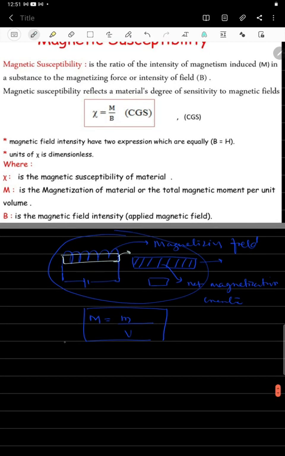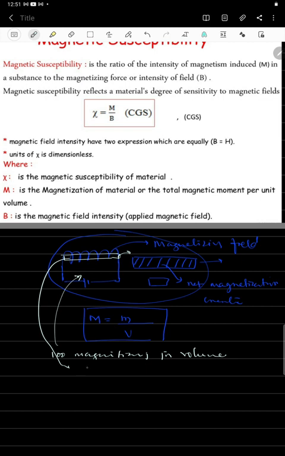This material creates a magnetization of 100 per volume. And another material I will take here, and this material is creating a magnetization of 500 in a volume.